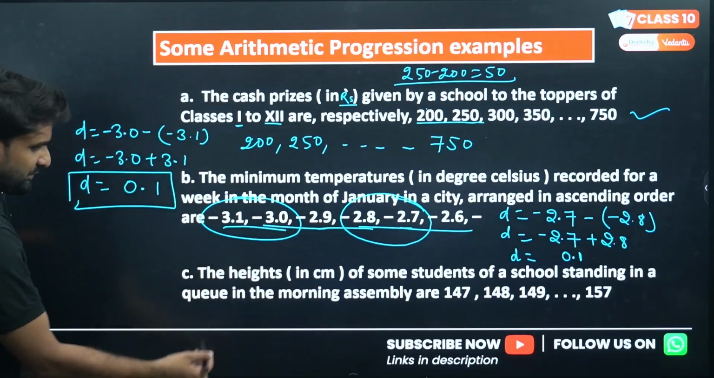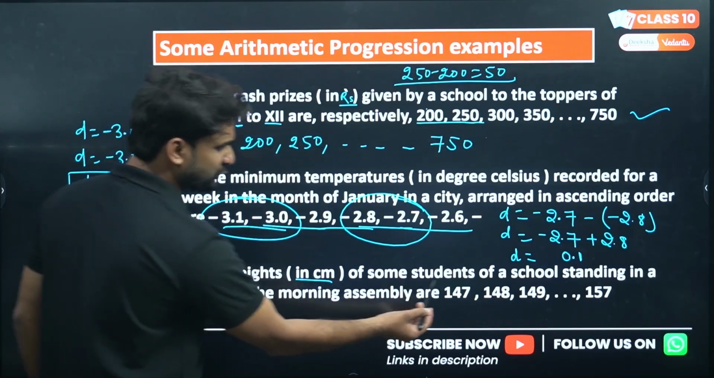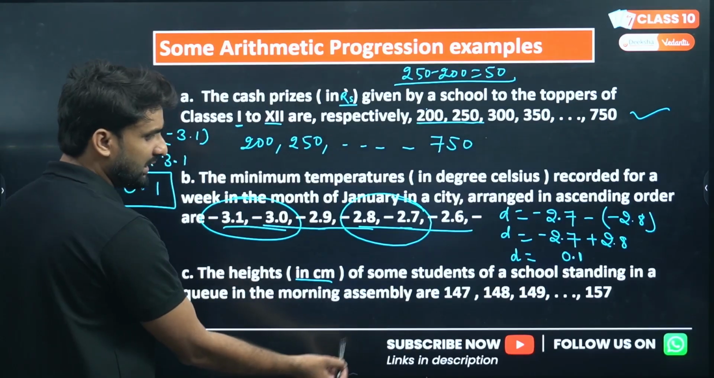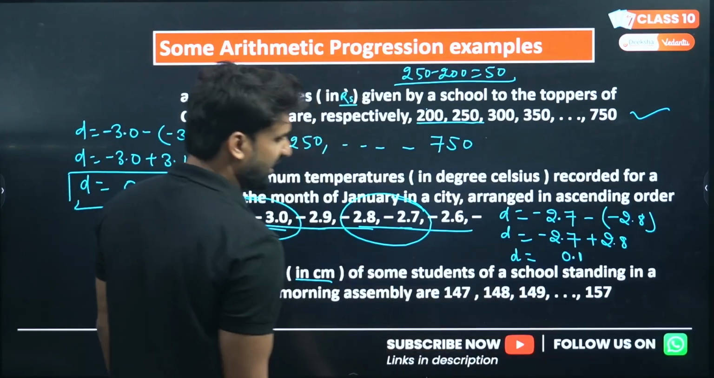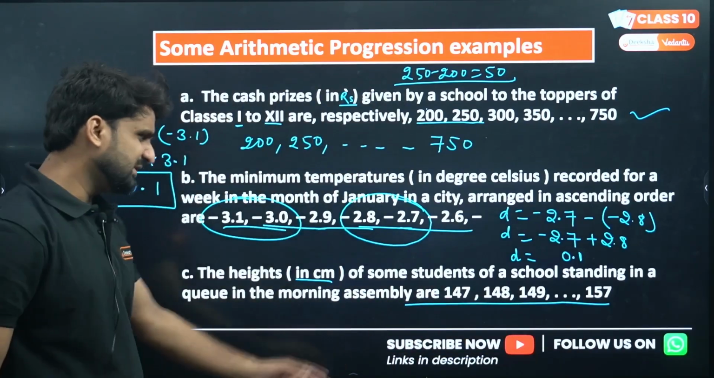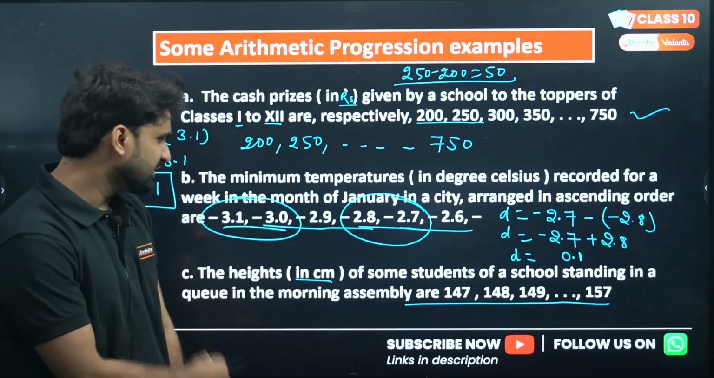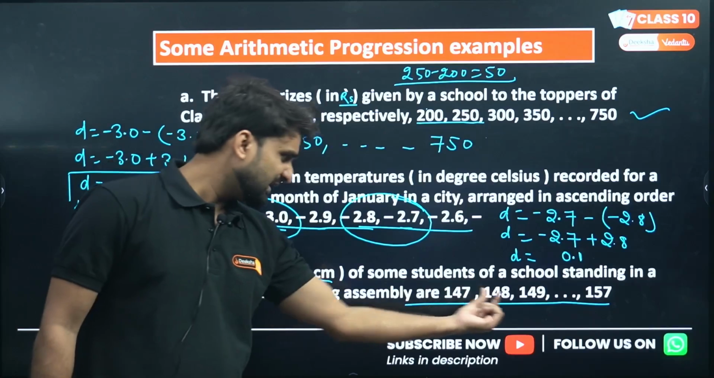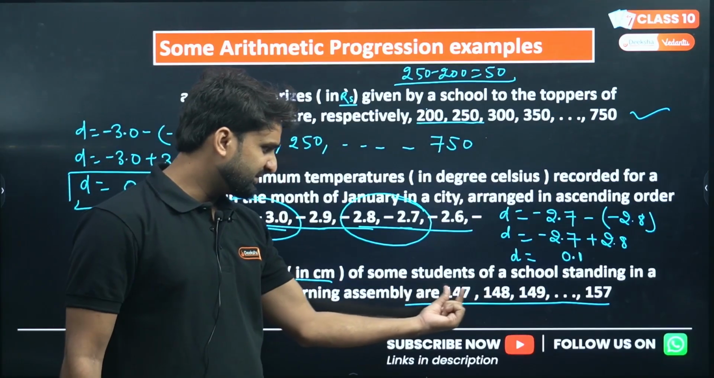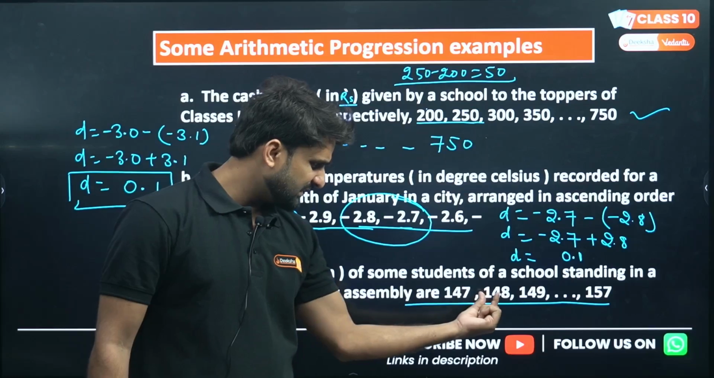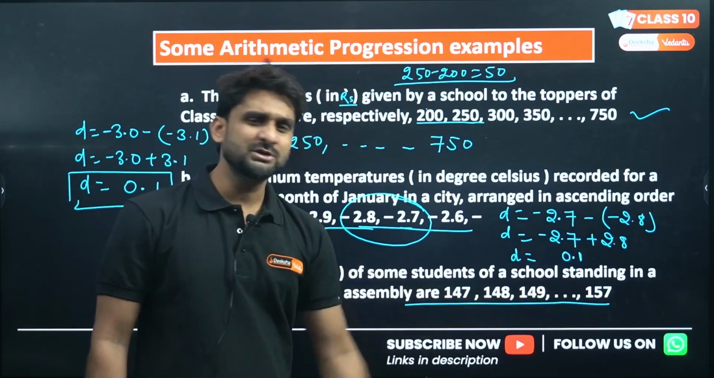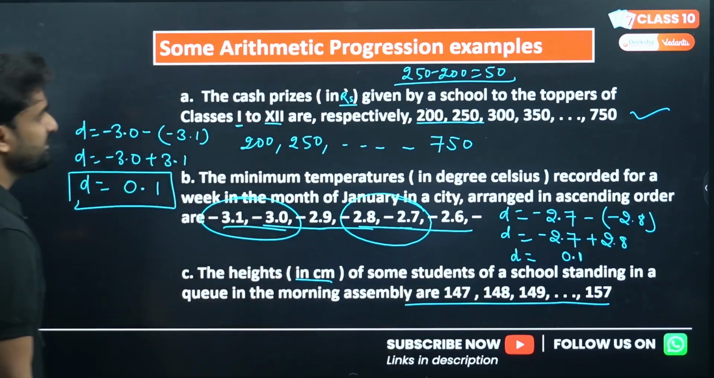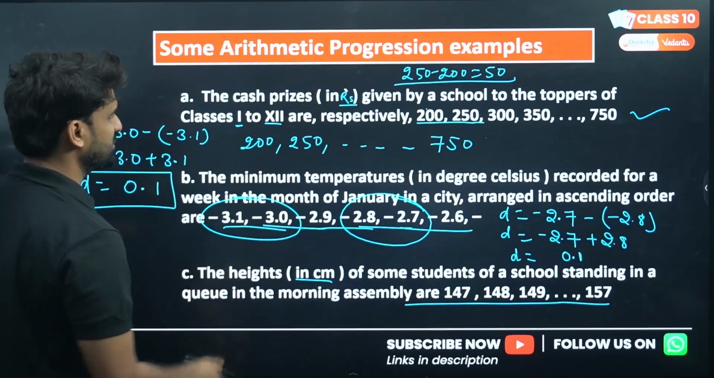Now the third example is the heights in centimeters of some students of a school standing in a queue in the morning assembly: 147, 148, 149. These are very simple numbers, as you can see. You can see 147, the next number is 148, then 149. Each consecutive number is increasing by 1. So basically this is an example of AP. These are examples of arithmetic progression from day-to-day life.